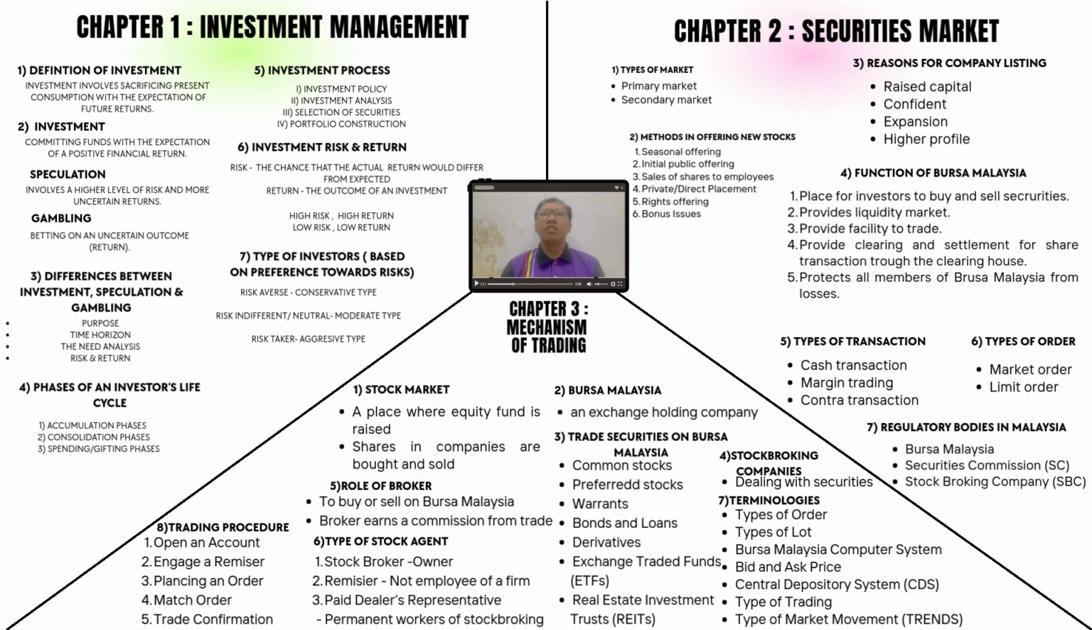Other than that, there are terminologies such as type of order, type of lot, and Bursa Malaysia computer system. Last but not least is trading procedure. First, open an account. Second, agent.